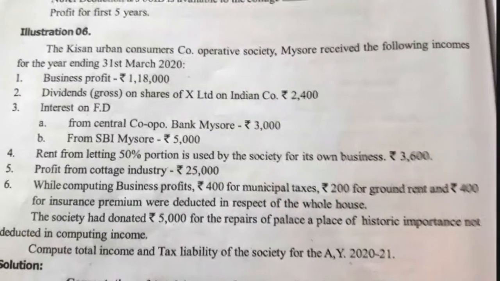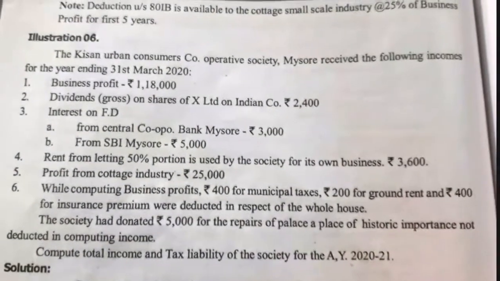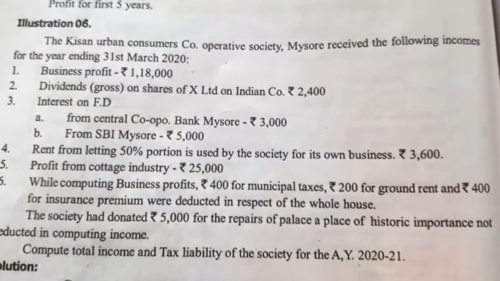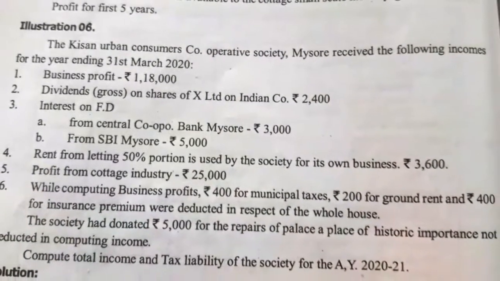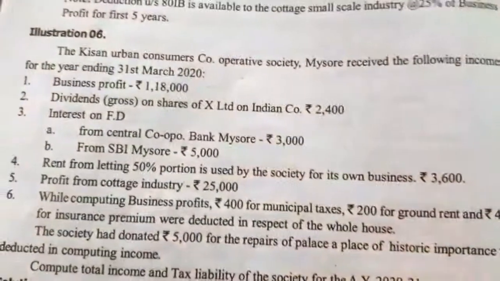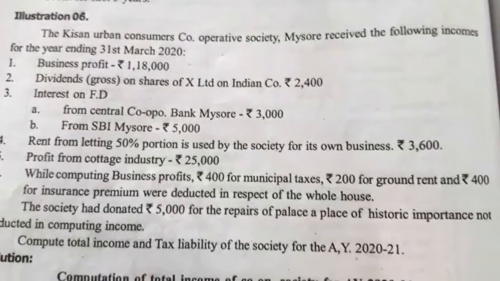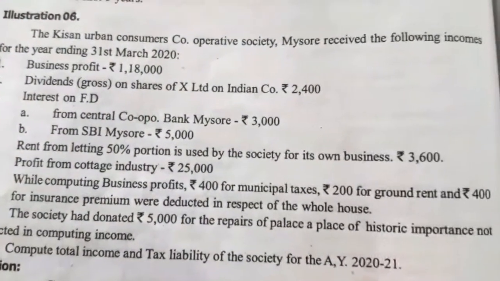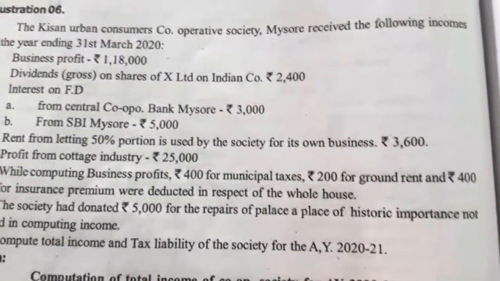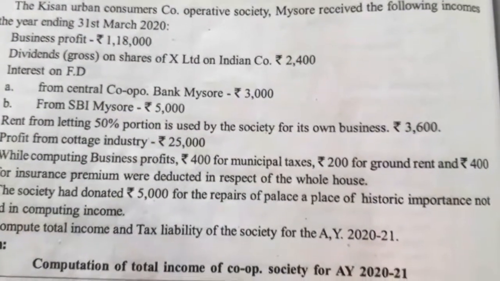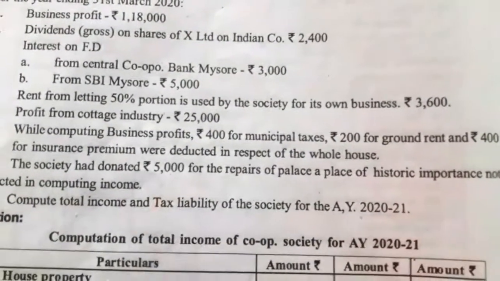Hello students, today we will learn the next illustration number 8. See the question. The Kisan Urban Consumers Cooperative Society, Mysore received the following incomes for the year ending 31st March 2020. Under that, business profit rupees 1,80,000, dividend gross value on the shares of X Limited, an Indian company, rupees 2,400, interest on fixed deposit from Central Cooperative Bank, Mysore rupees 8,000, from SBI Mysore rupees 5,000.